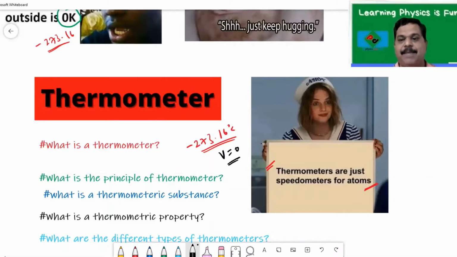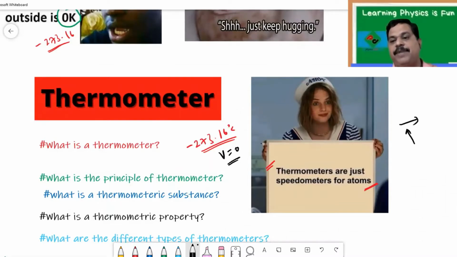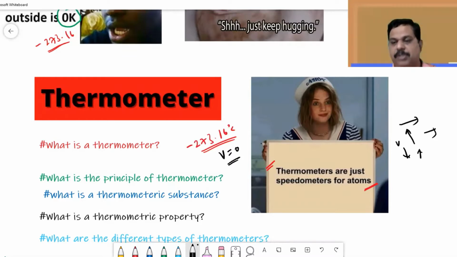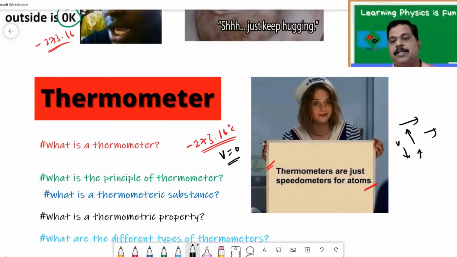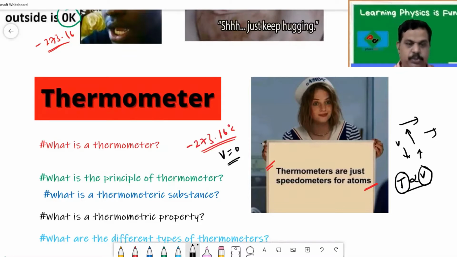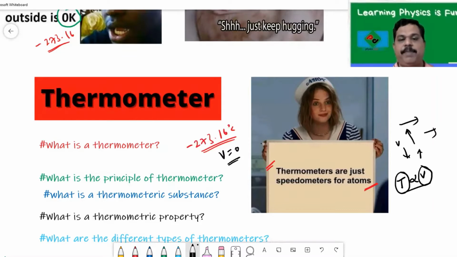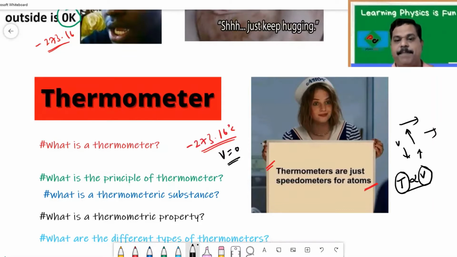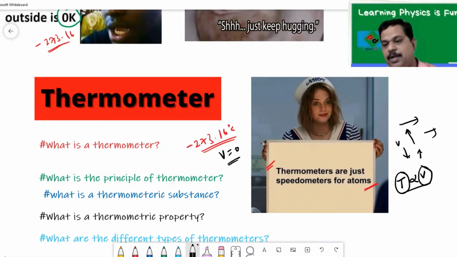Other than this temperature, the molecules of a gas will be in random motion, that means they have velocities. So the temperature of a body depends on the velocity of the atoms. Higher the velocity of the atoms, higher the temperature. If you want to convert a liquid to vapor, we need heat, so the temperature of the vapor will be more than the liquid.